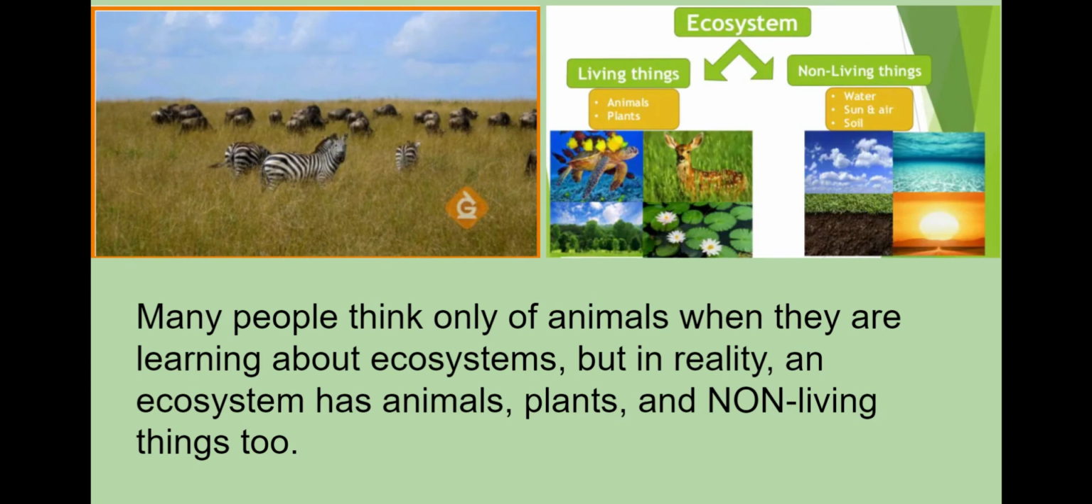Many people think only of animals when they learn of ecosystems, but in reality, an ecosystem has animals, plants, and non-living things too. For example, animals need to hide inside rocks and dead trees. Water is needed to drink, and some animals live in the water. Air is a non-living part of an ecosystem as well. All animals need air.